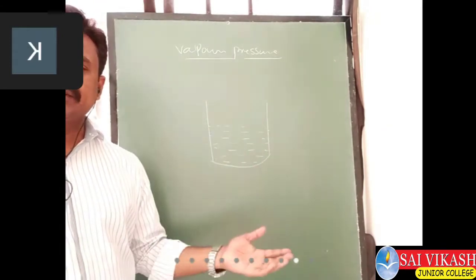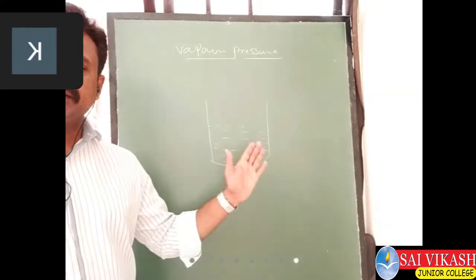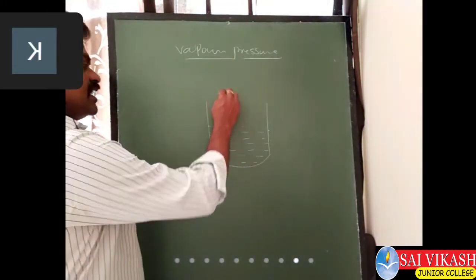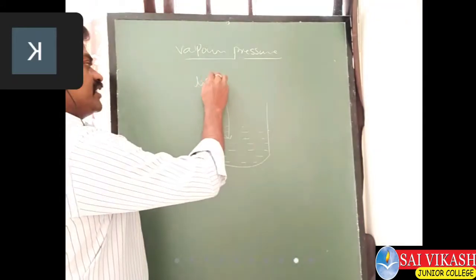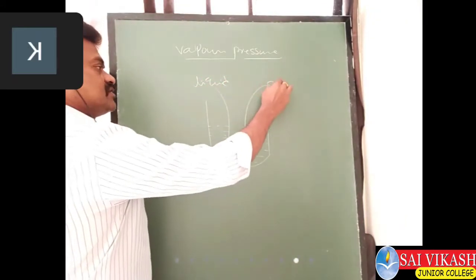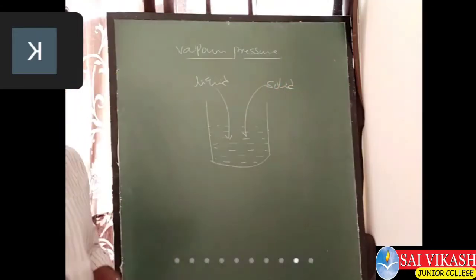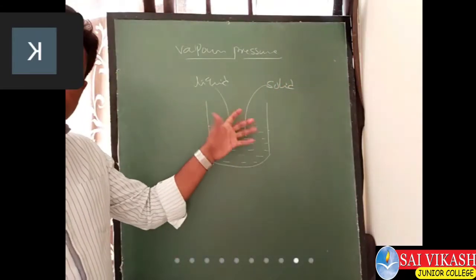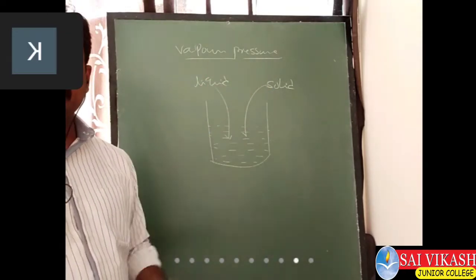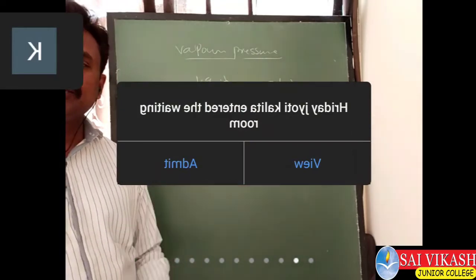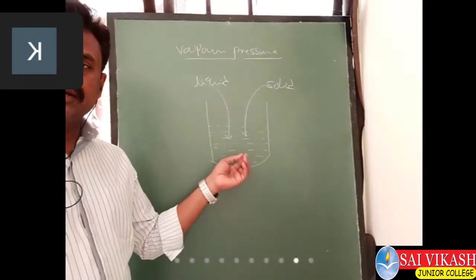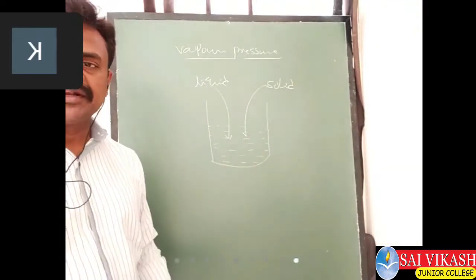Now, let us add a liquid in the liquid solvent and a solid in the liquid solvent.